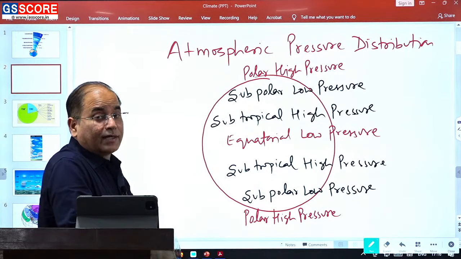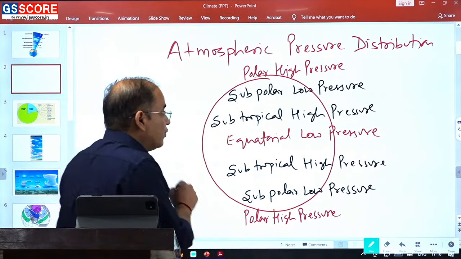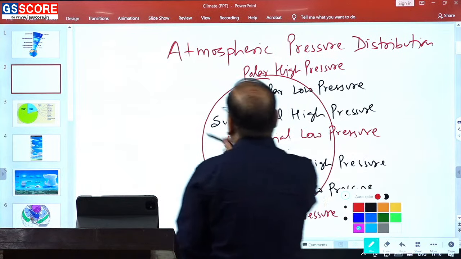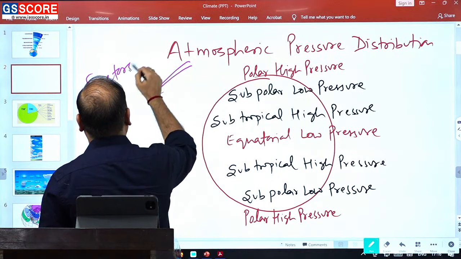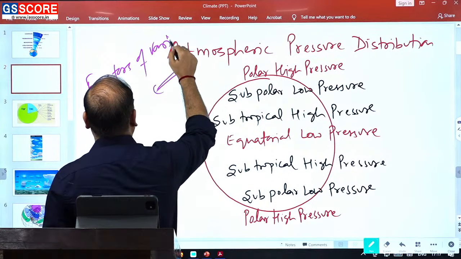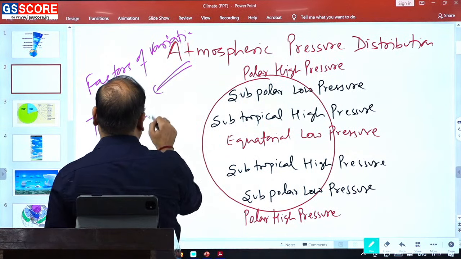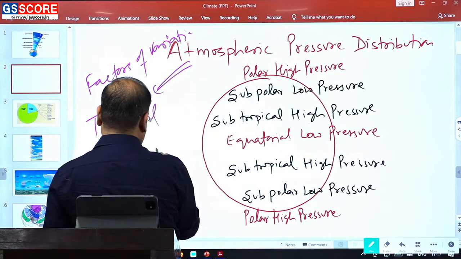Now what are the factors which control the pressure? So there are 2 factors that you need to know. There are 2 factors of atmospheric pressure. So factors of variation of atmospheric pressure: one is a thermal factor and another one is a dynamic factor.